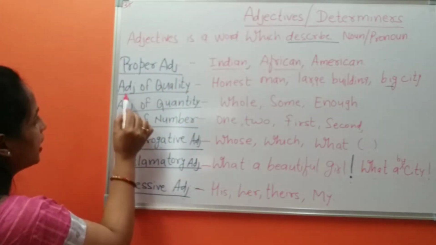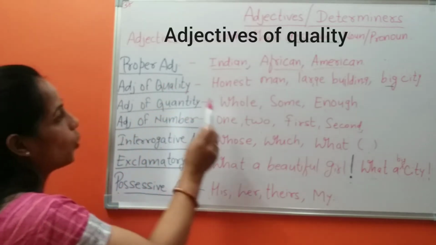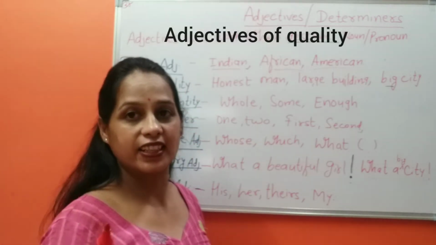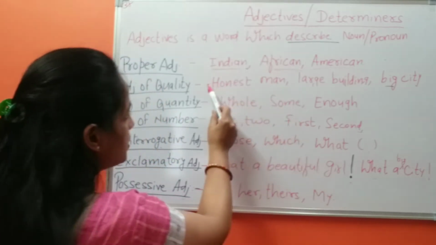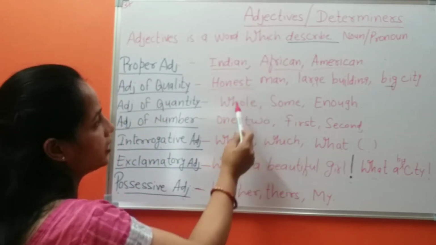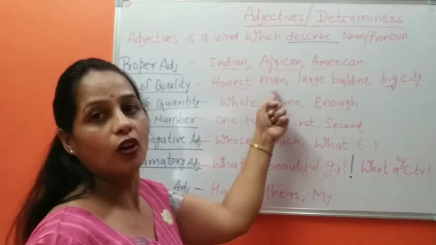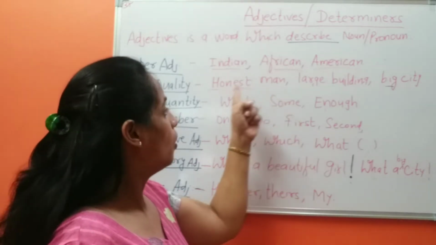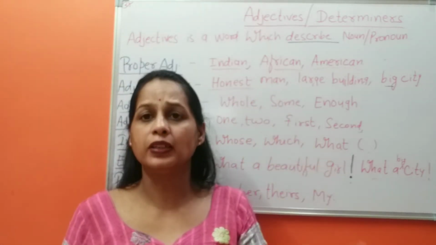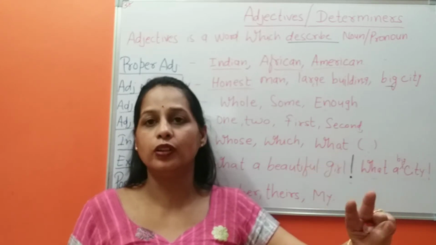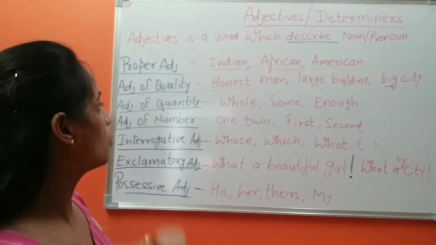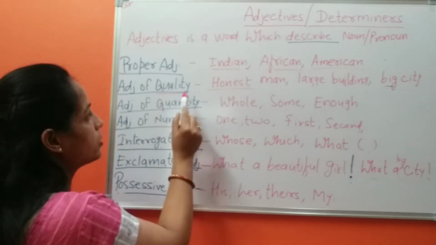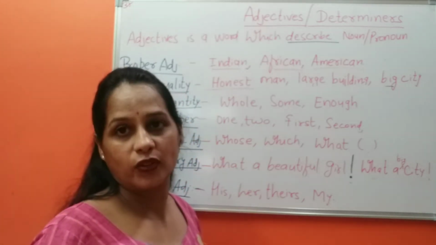The next one I have is adjectives of quality. Honest man. This word honest shows the quality of this man. Honest man, smart man, tall man, beautiful girl. These are adjectives that show the quality of a noun or pronoun.